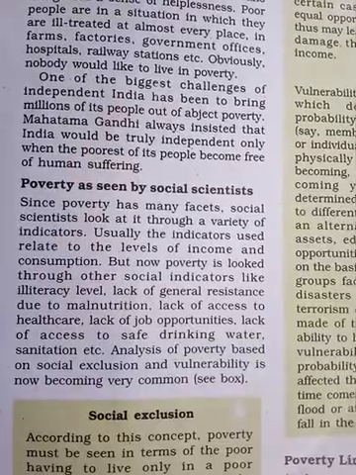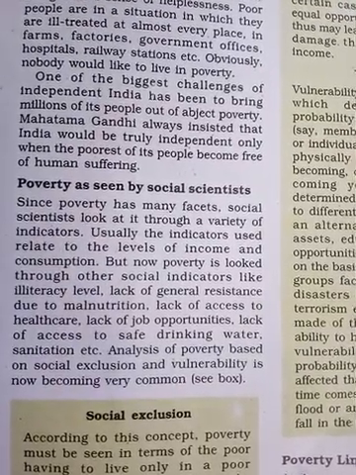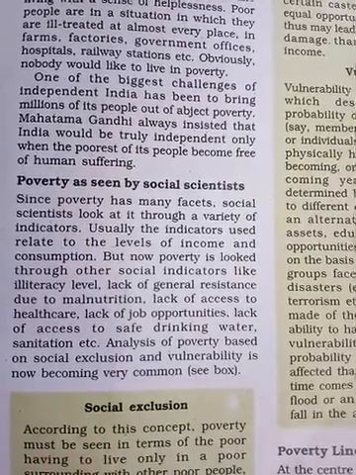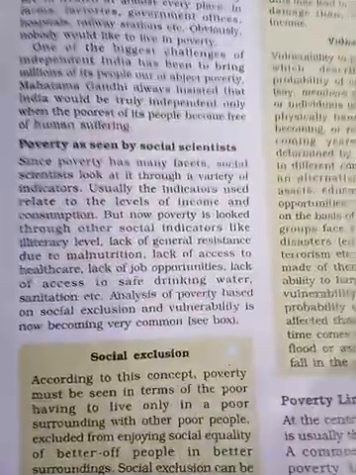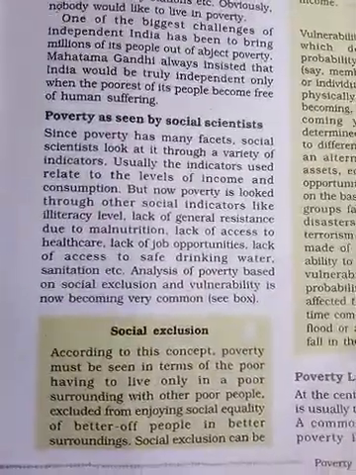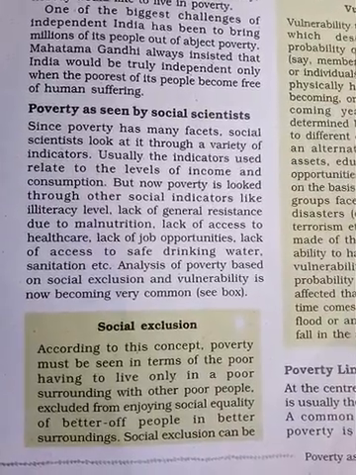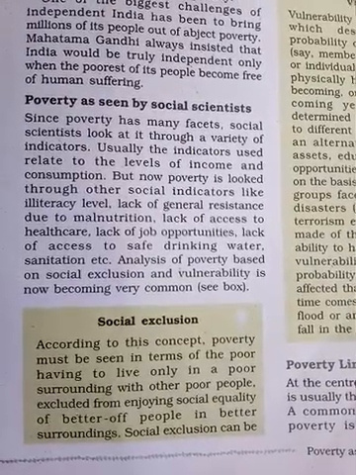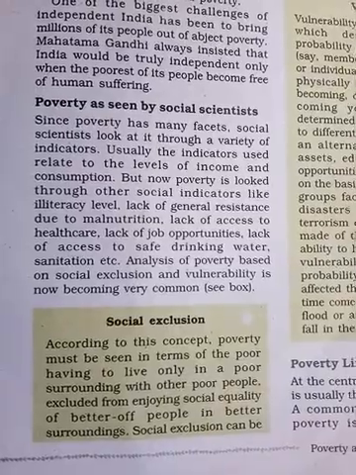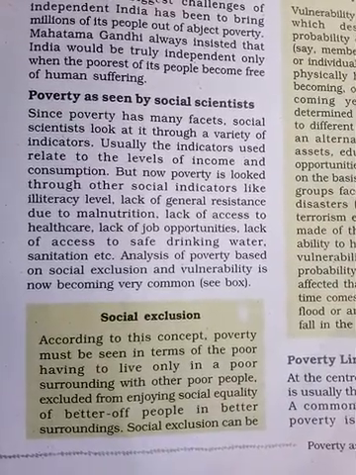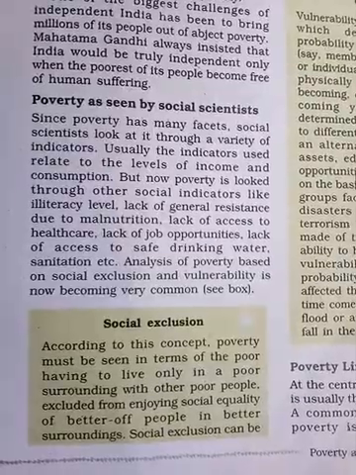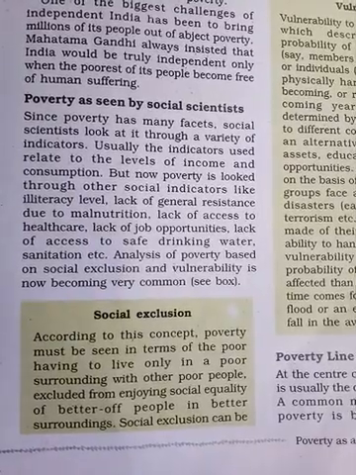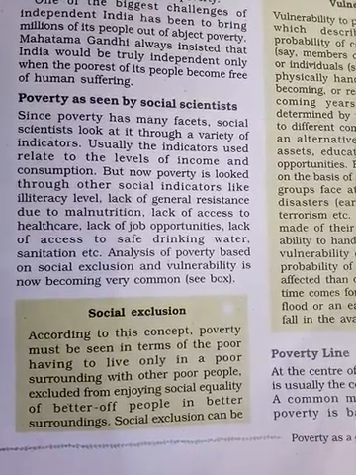Analyzing poverty based on social exclusion and vulnerability is now becoming very common. Let us see what social exclusion and vulnerability are. First we will discuss social exclusion. According to this concept, poverty must be seen in terms of the poor having to live only in poor surroundings with other poor people. That means only poor people live in groups, excluded from enjoying social equality with better-off people in better surroundings.